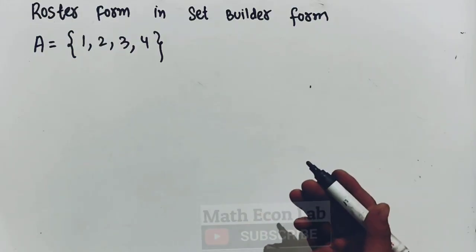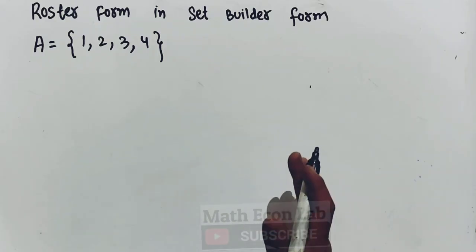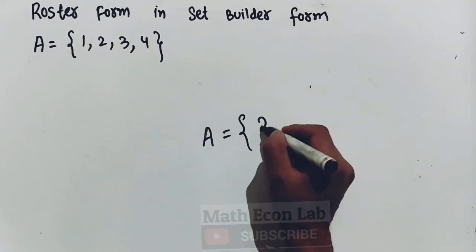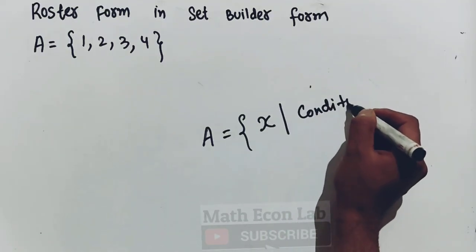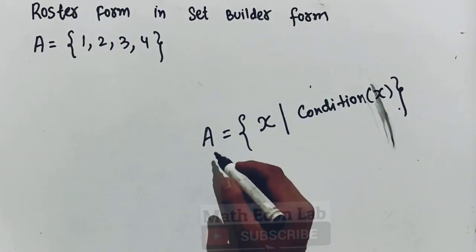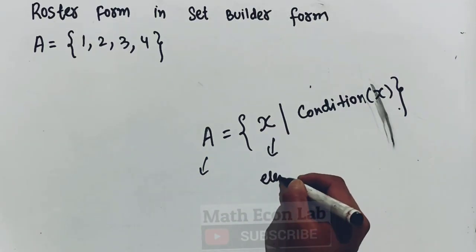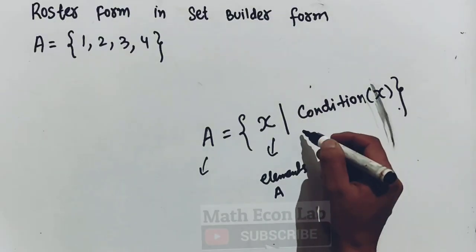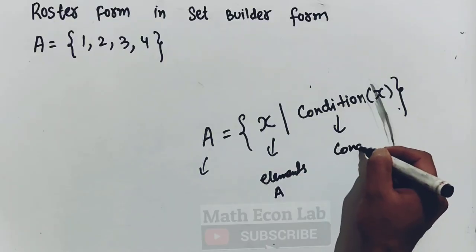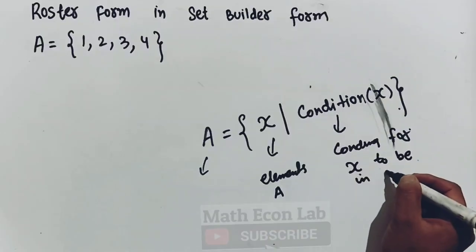So what is a set builder form? In set builder form, we describe a set by specifying the properties that its members must satisfy. Let us suppose we have a set A, and I will explain all the things here. This shows us the name of the set. The name of the set is A. So x represents the elements in set A. Then we have the condition for x to be in this set A.